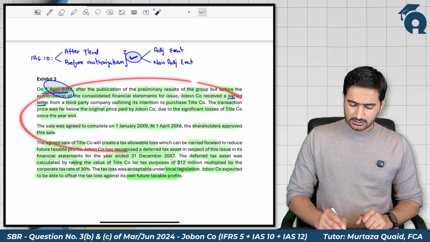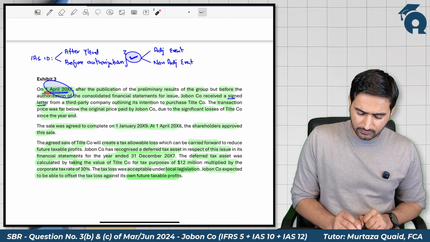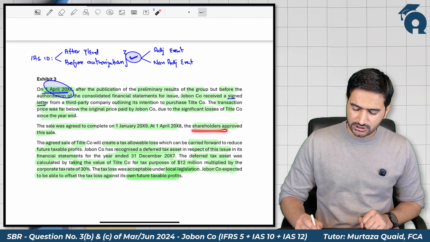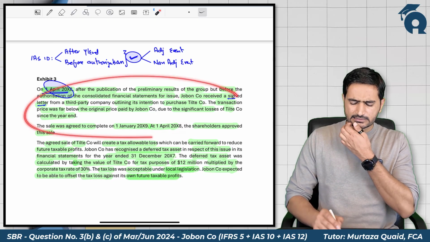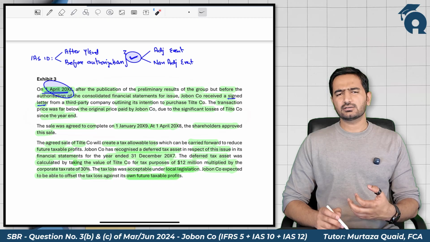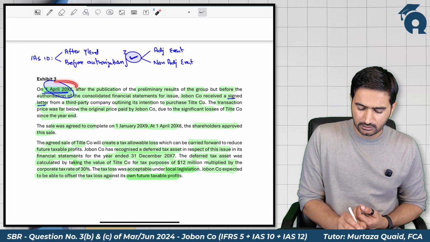So based on this, we have received the letter of intent on 1st April. We have received the shareholder approval on 1st April. So we can easily conclude that the IFRS 5 classification criteria are again met, but on 1st April.